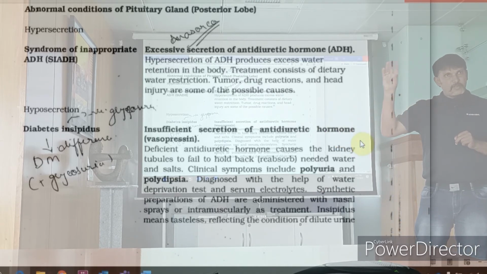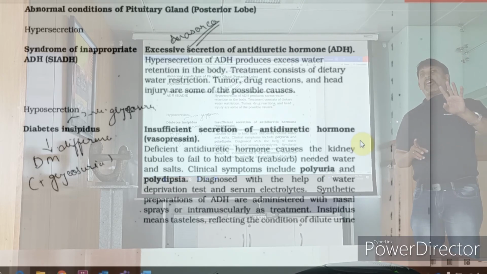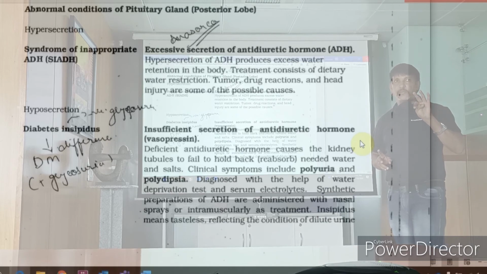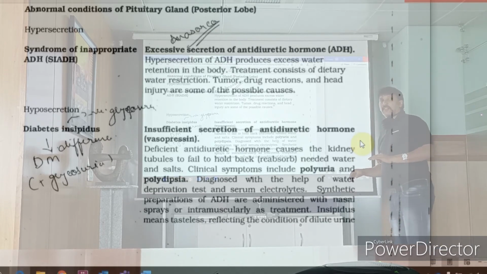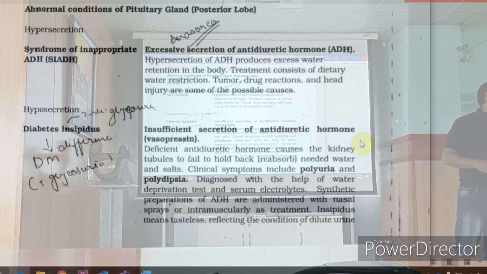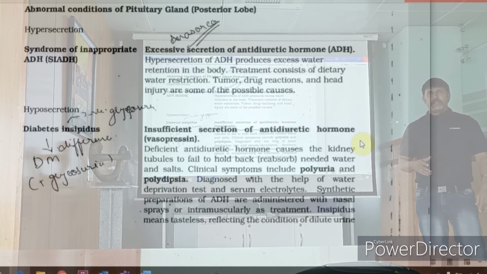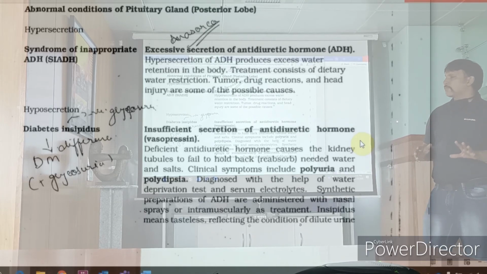The same symptoms are there even in diabetes mellitus. That is because of the pancreas gland. Whereas there it will have hyperglycemia. Means what? Glucose level is more in diabetes mellitus. They also will have polyuria, polydipsia. Okay. They also have polyphagia. That is excessive hunger. Alright. Are we clear? Are we clear till now?